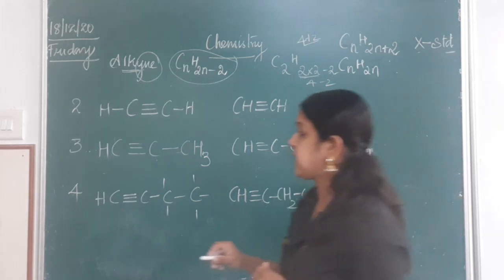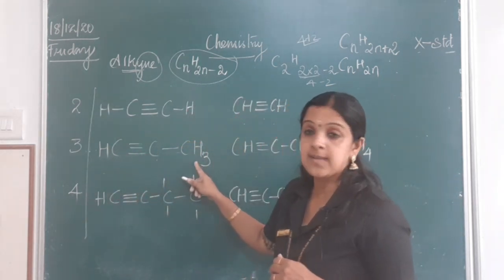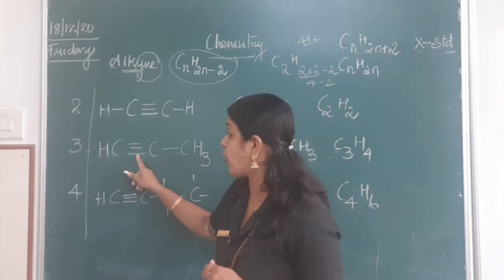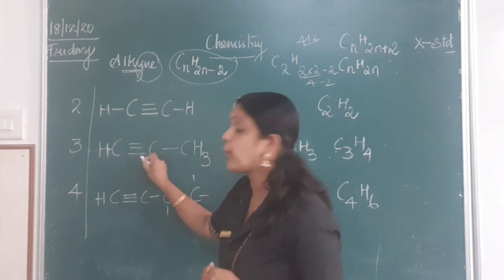Now, if I am going to see where I have 3 carbon atoms, so I first put the carbon atoms, and when I am putting the triple bond, the first carbon atom has got 1, 2, 3, 4.